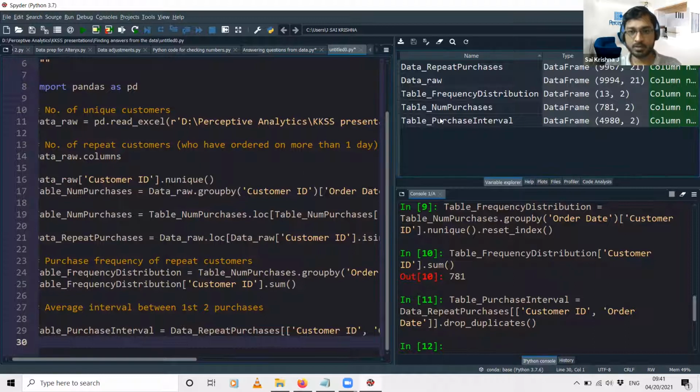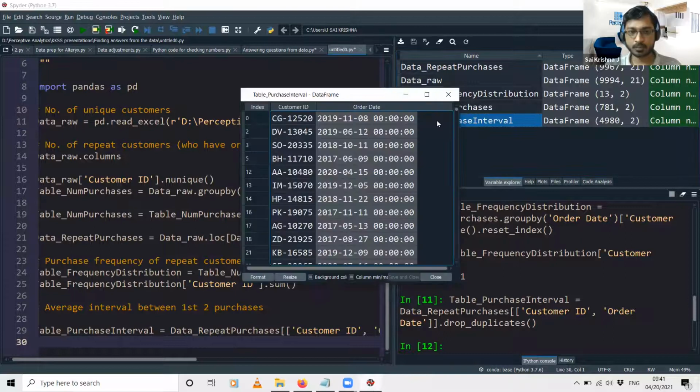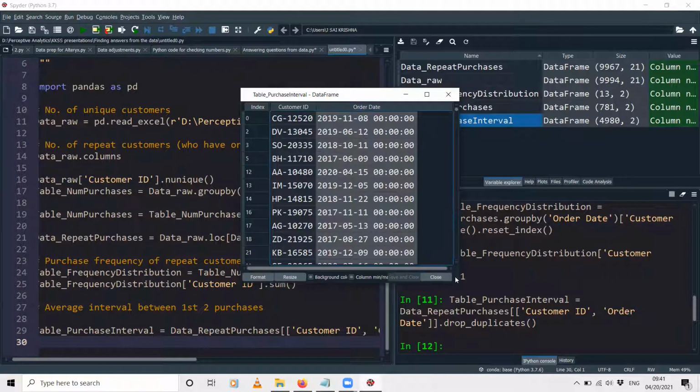Now you see we have created a new data set called table underscore purchase interval. Let's see what this data set looks like. It has the customer ID and the order date. Now what we need to do is sort this data based on the customer ID and the order date in the ascending order.